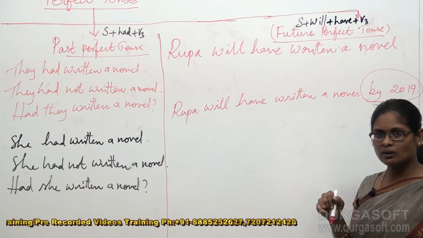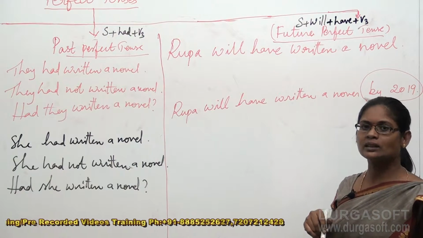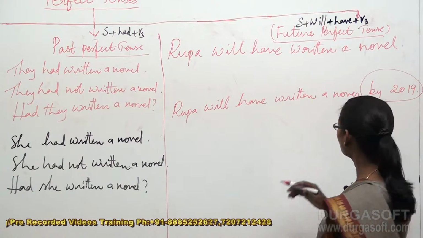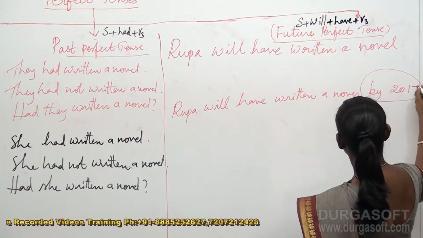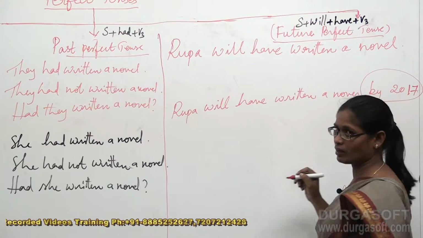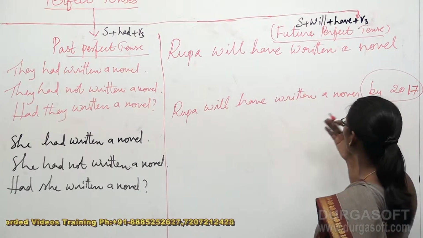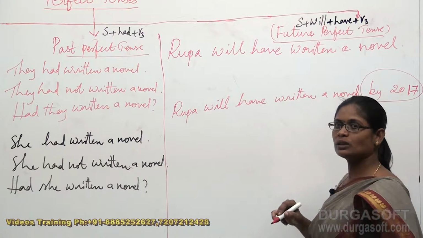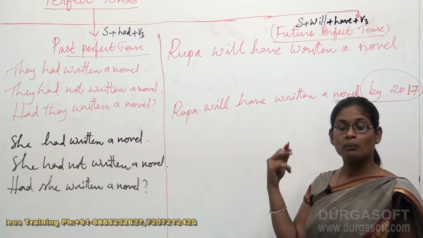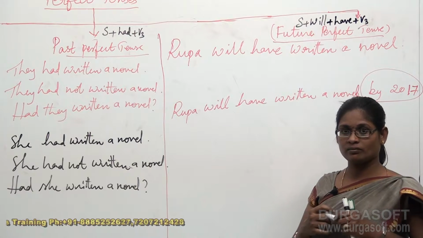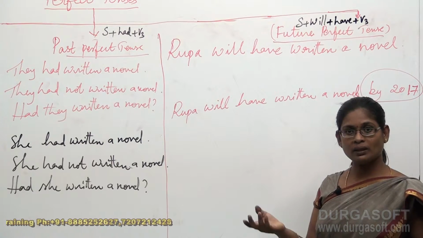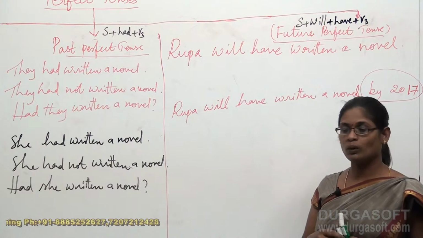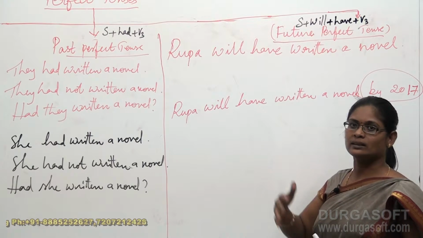Which year is now? This is 2016. Or Rupa might take 1 year extra. That's Rupa will have written a novel by 2017. By 2017, she must have completed writing the novel. This states in that manner.